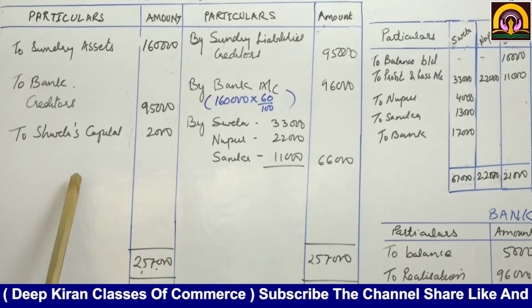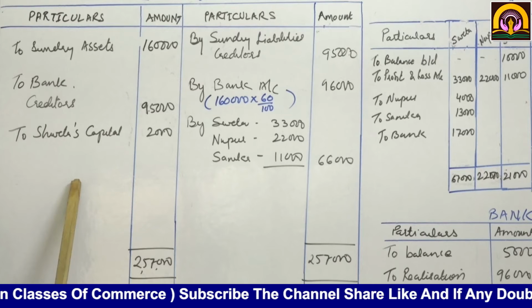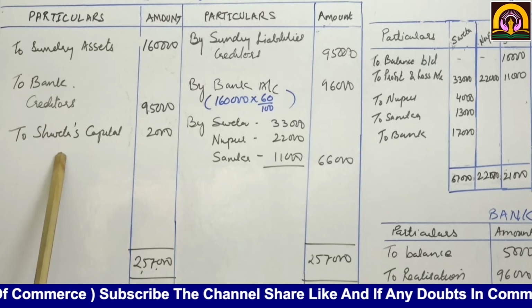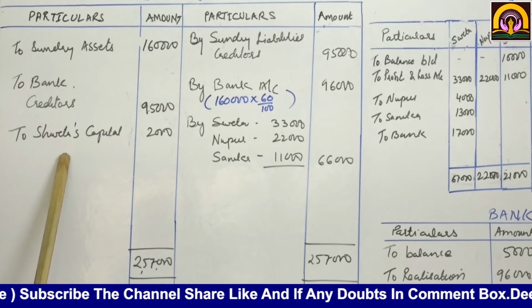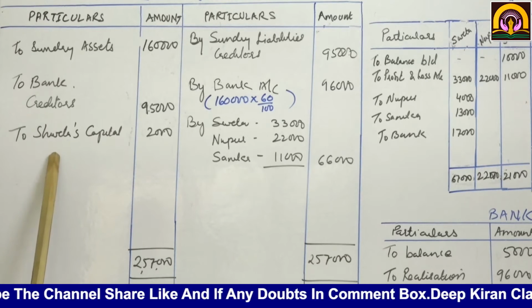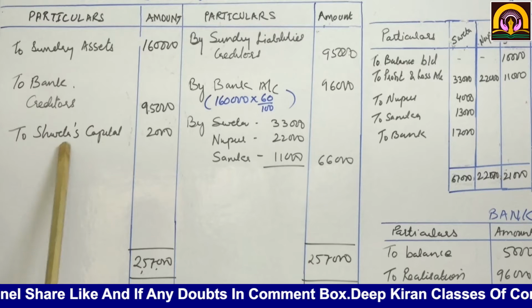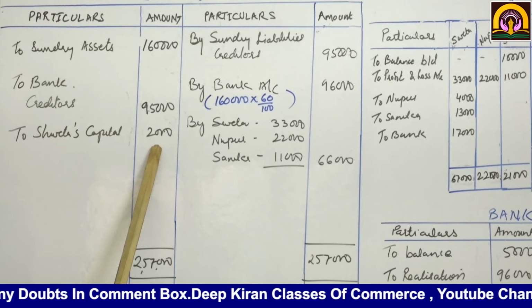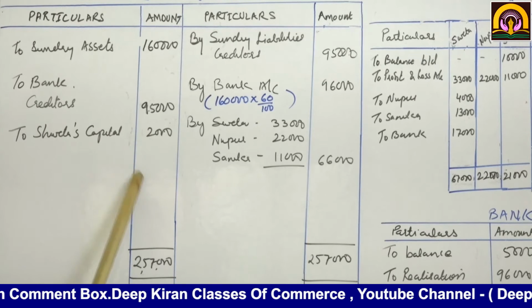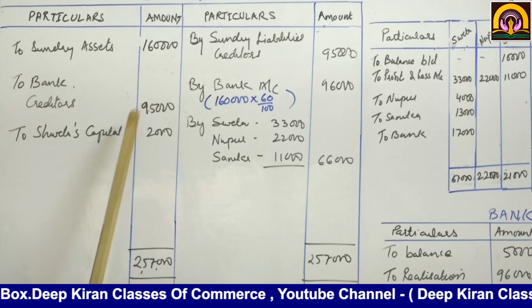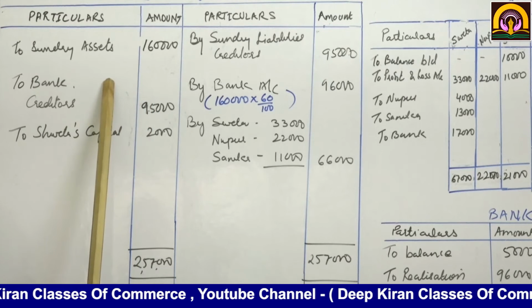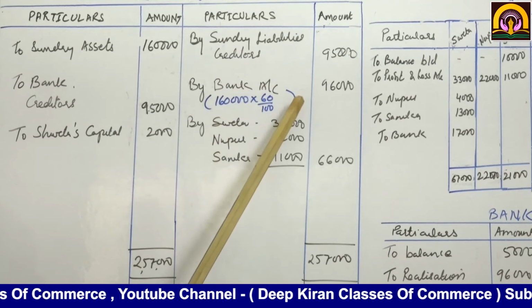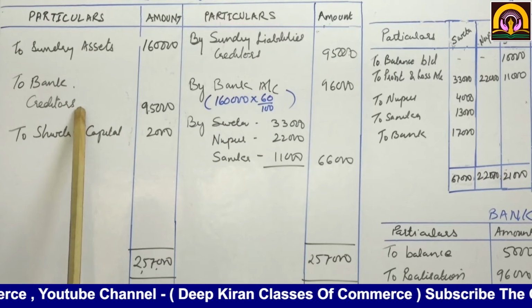Now realization expenses of rupees 2,000 are borne by Shweta, so realization account debit to Shweta's capital account 2,000. We have first transferred assets, then liabilities, then realized assets and then paid off the liabilities.